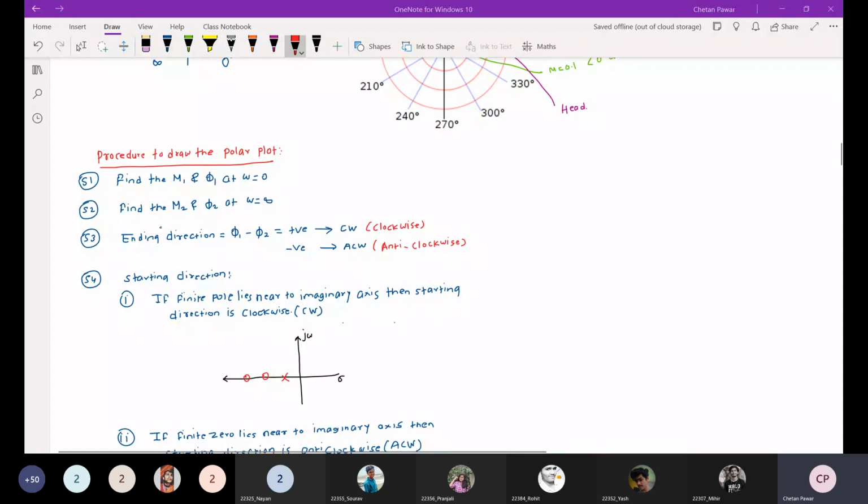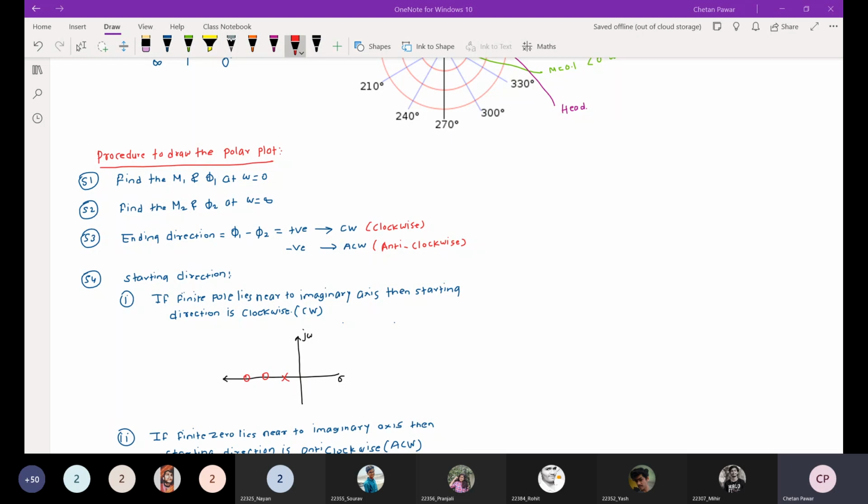Okay, so let us see the first step. The first step is that you need to find the magnitude M1 and phase phi 1 at omega equal to 0 from the open loop transfer function. The second point is you need to calculate the magnitude and phase at omega equal to infinity. So these two are the first steps: calculate the magnitude at omega equal to 0 and then omega equal to infinity.